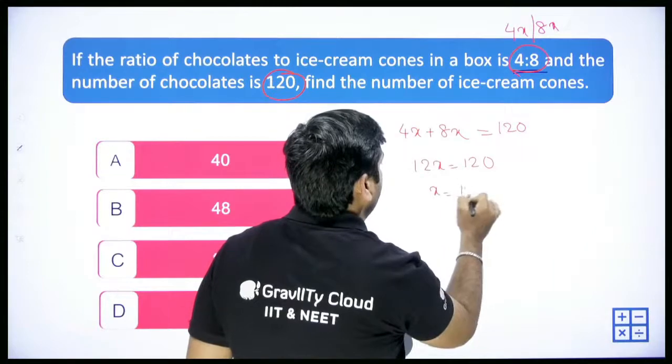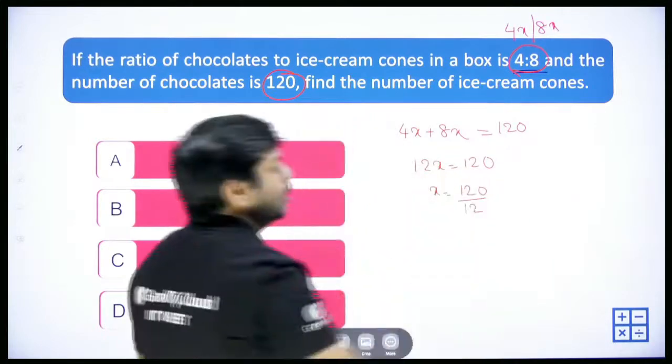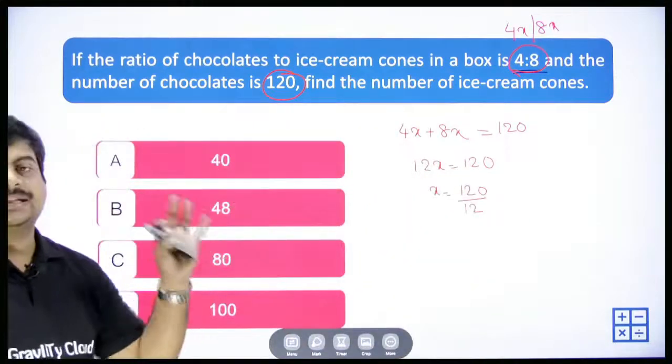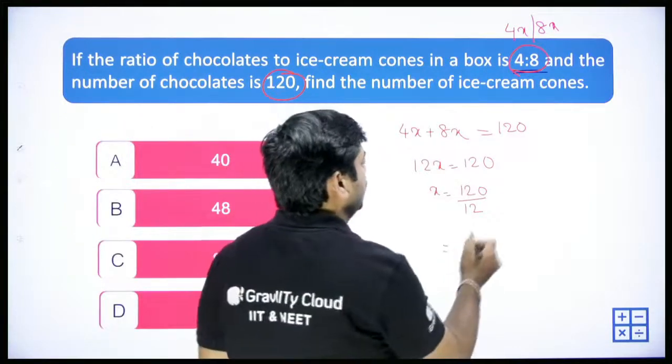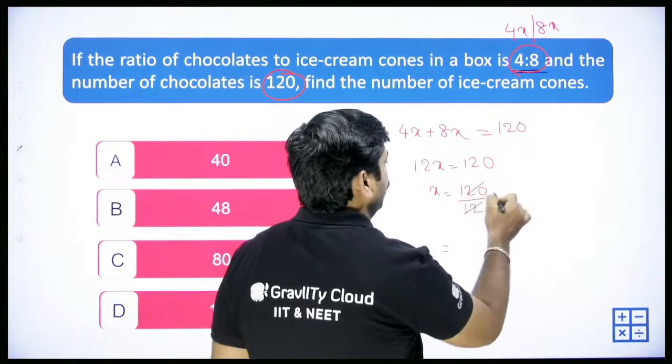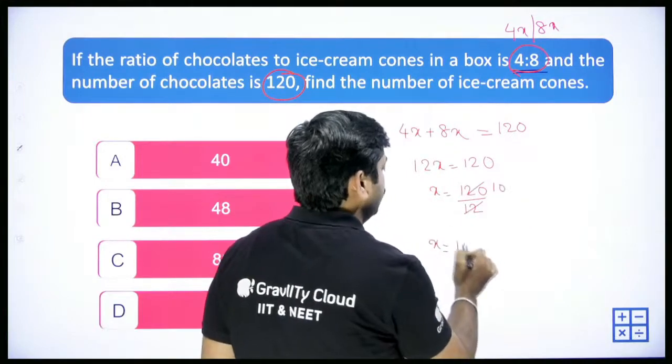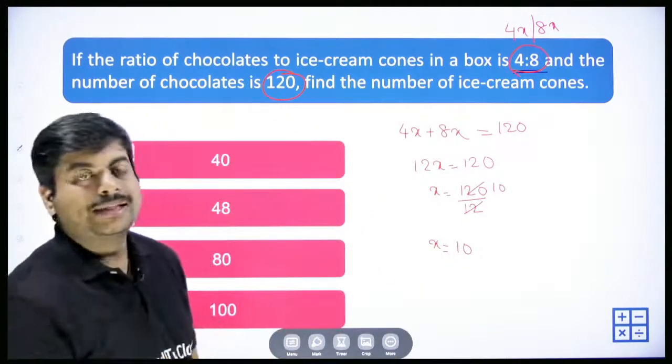x is equal to 120 by 12. So from here we get that 12 tens are 120, right? So I can say that the x value is equal to 10.